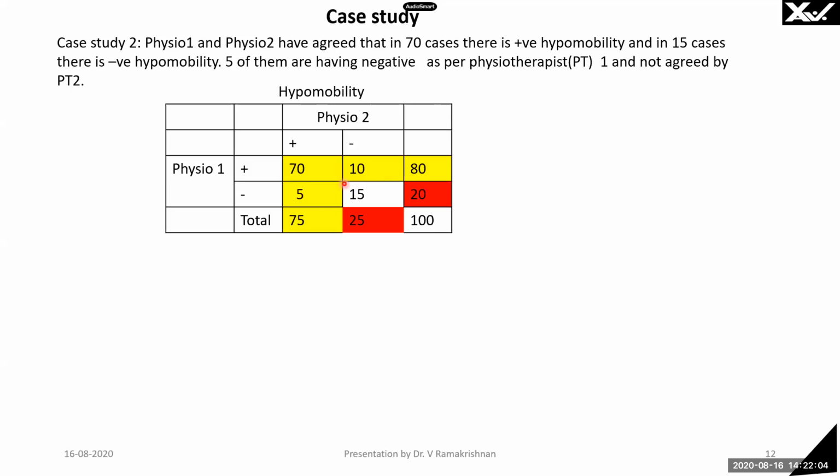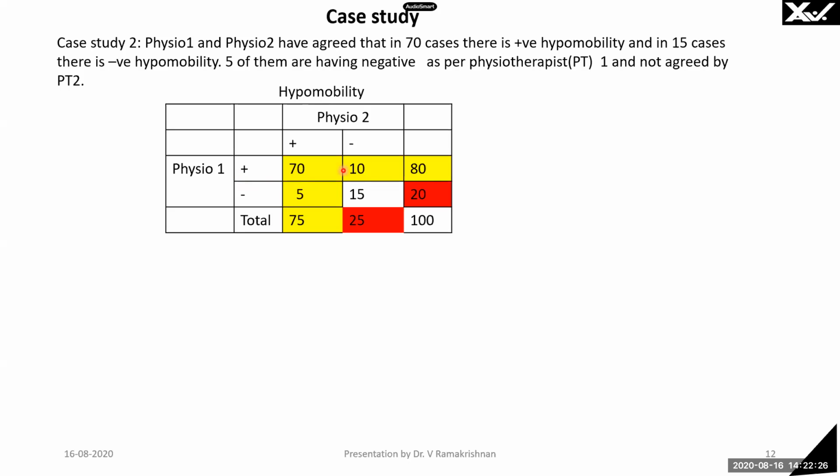And 5 people physio 1 says negative, and then positive as per physiotherapist 2. So the remaining is 10. Clear? 70 plus 15, 85 plus 5, 90. The balance should be 100. The sum of all these 4 cells should be 100.